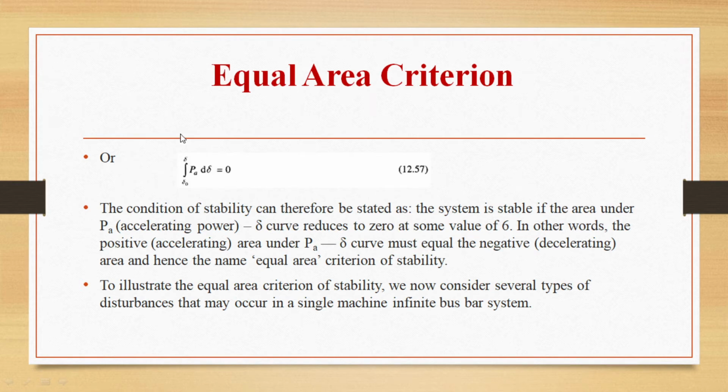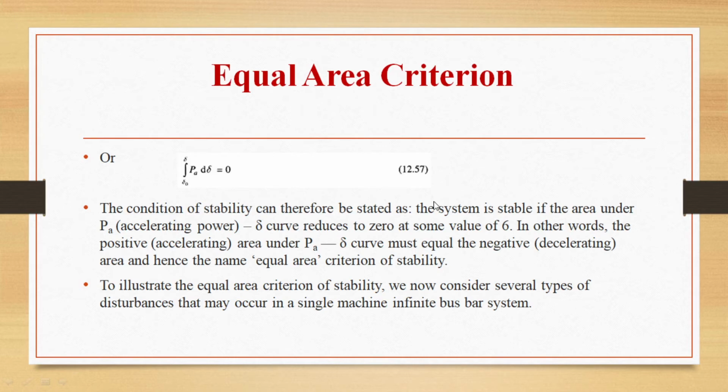So this is the condition for the equal area criterion, that is integral delta naught to delta of Pa d delta equals 0, or in words, the area under the Pa delta curve should reduce to 0 at some value of delta. The positive area under the Pa delta curve must be equal to the negative area. The positive area is called the accelerating area and the negative area is called the decelerating area. So when the accelerating area equals the decelerating area, it is called the equal area criterion of stability.